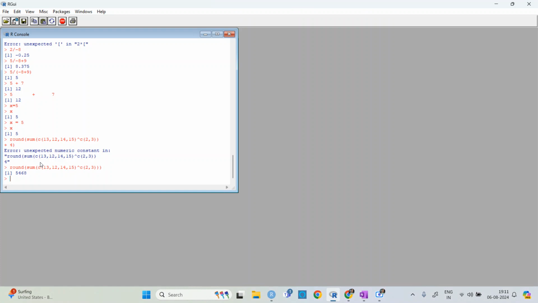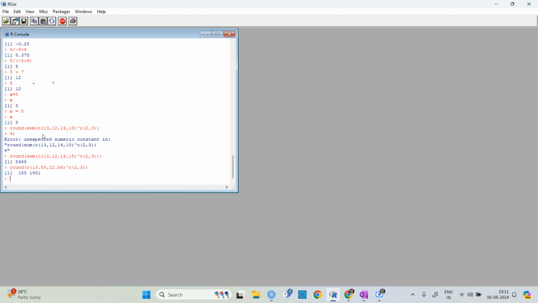Okay, what else you can do is round. If I have 1 2 3 plus c(13.59, 12.56) to the power c(2, 3), then what it is doing is rounding.